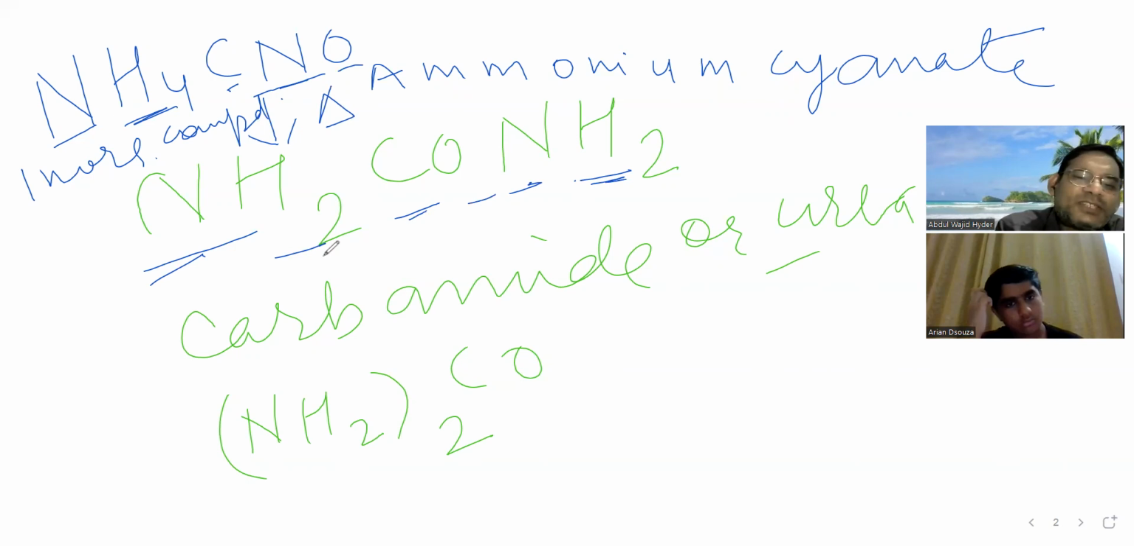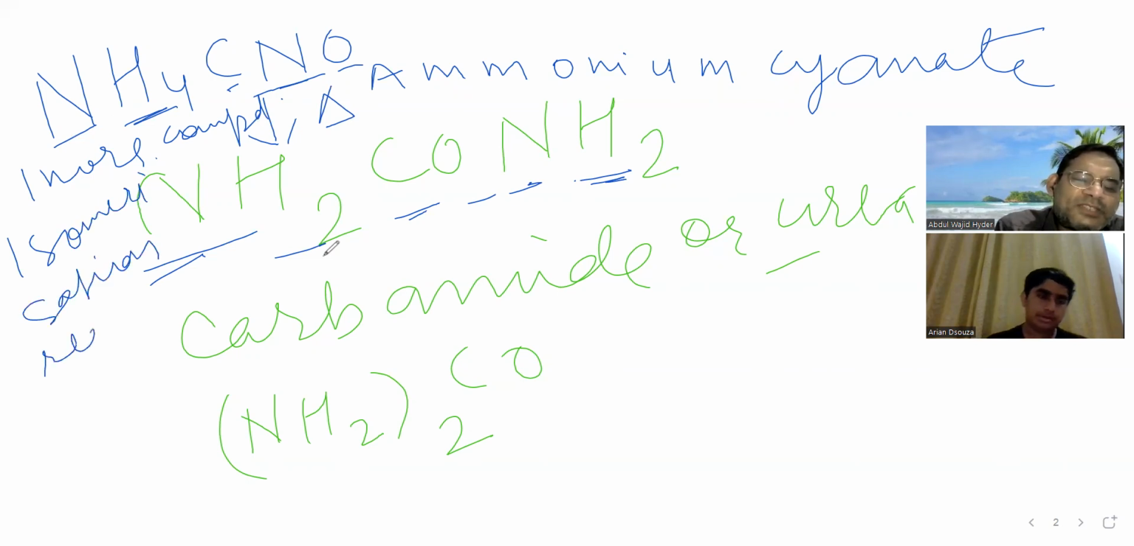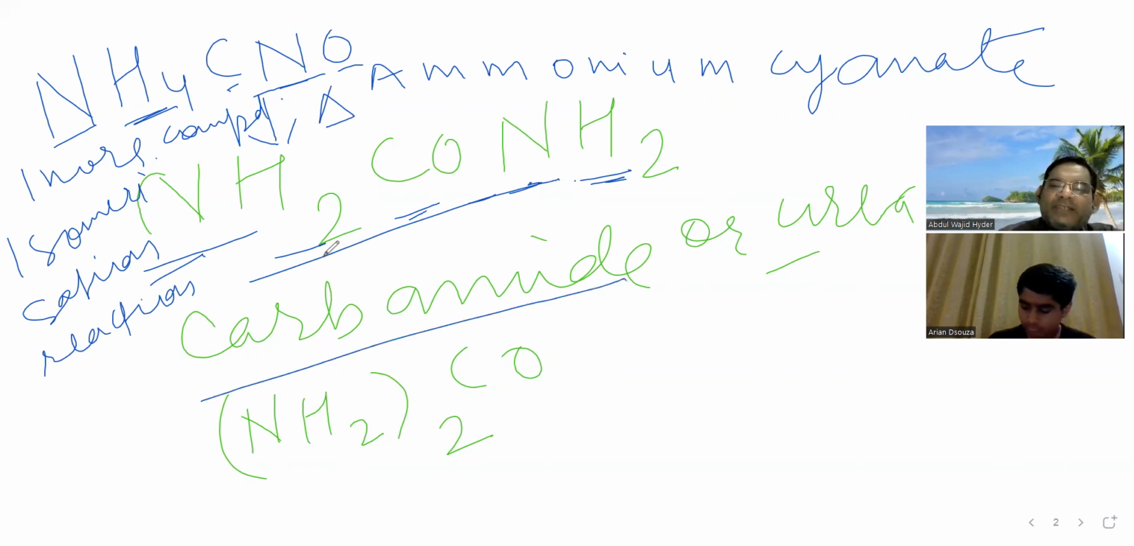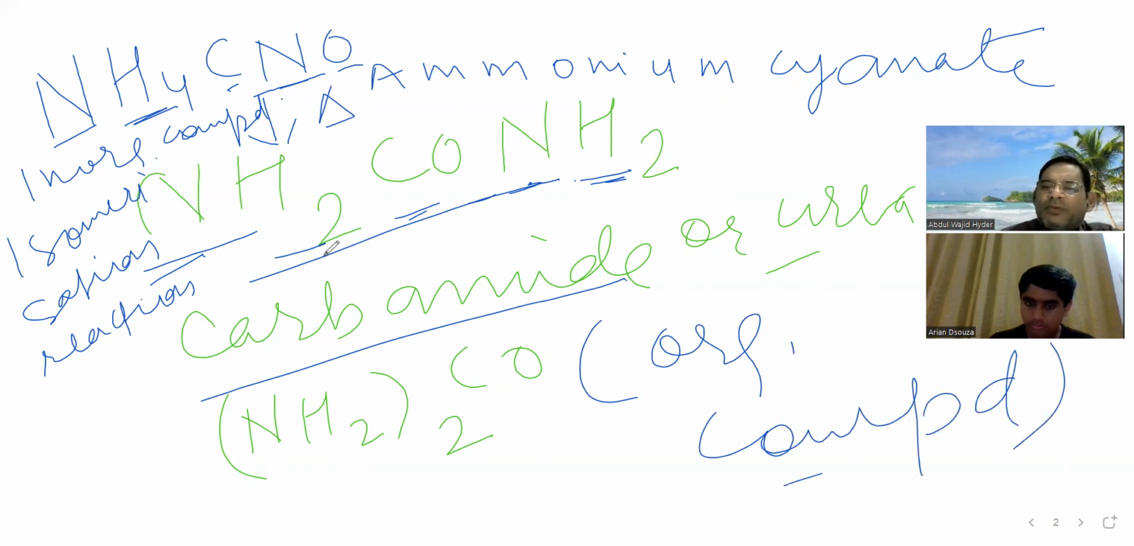So such reactions are called isomerization reactions, in which there is no addition, no subtraction, no dissociation, decomposition or breaking, just the arrangement of atoms gets changed. So such reactions are called isomerization reactions. This urea, this carbamide, is an organic compound. It was the first organic compound synthesized there in the lab.